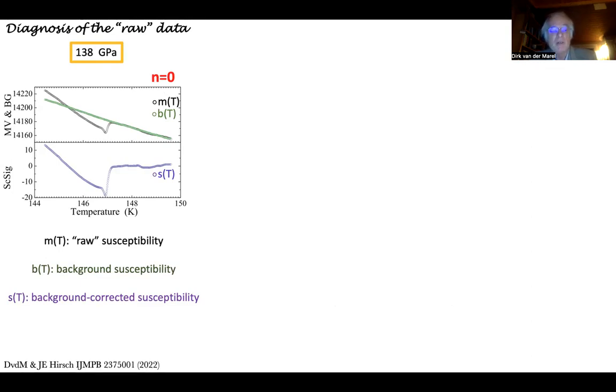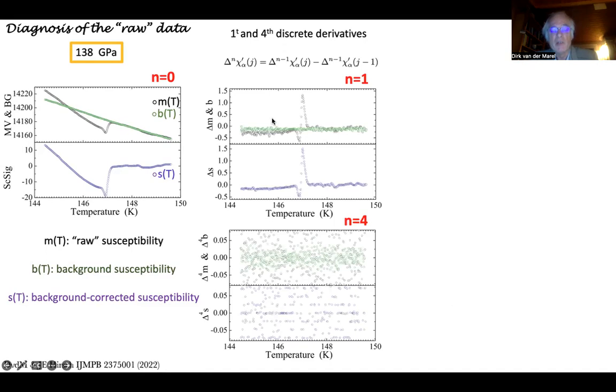So if we now take this first discrete derivative that I already spoke about, then because of this wiggle over here, the step, you get a wiggle, two peaks over here in the measured voltage. In the background data, you start to see the noise a little bit better now. And in the superconducting signal, you may think this is noise. Actually, there's no noise in here. It all has to do with the steps and the smooth function. So we take that further down to the fourth discrete derivative. And again, this background is just noise, more noise.